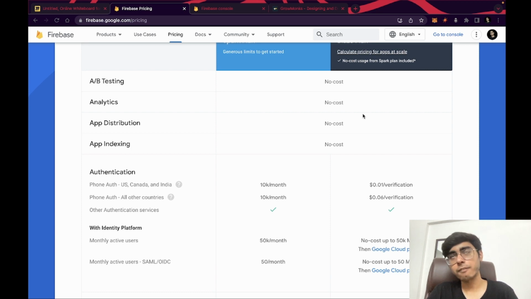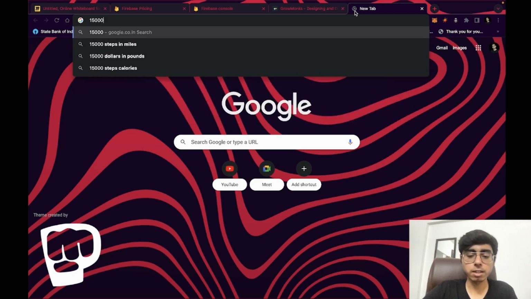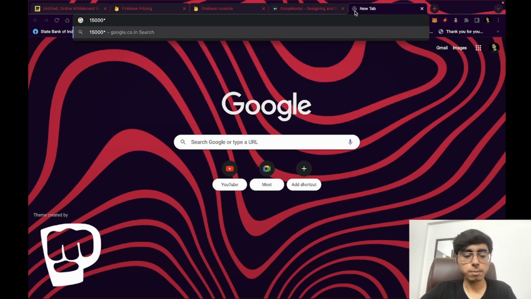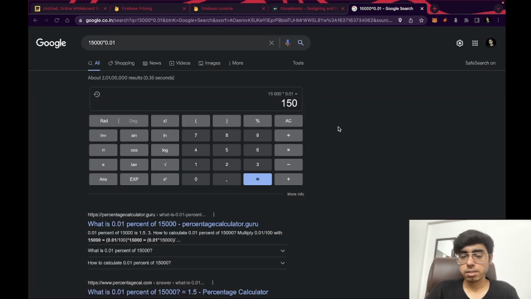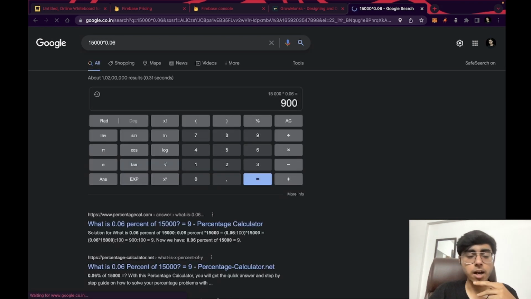Then you have to see after 10,000, okay, if I am getting 25,000 new users every month, then after 15,000 new users, let's calculate 15,000 into 0.01, it's $150, right? So you have to pay $150. Still it is less, and if you are from another country apart from US, Canada and India, then $900. You can see it's getting bigger now.